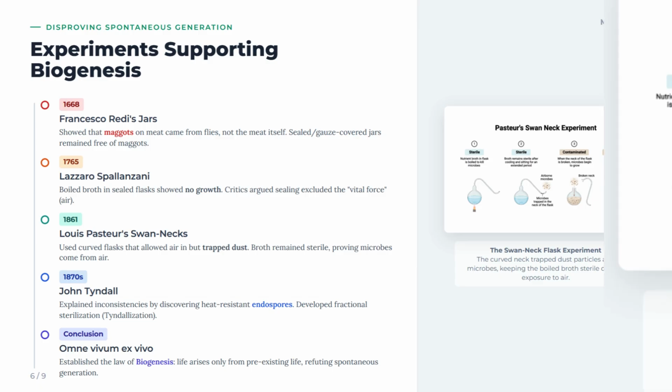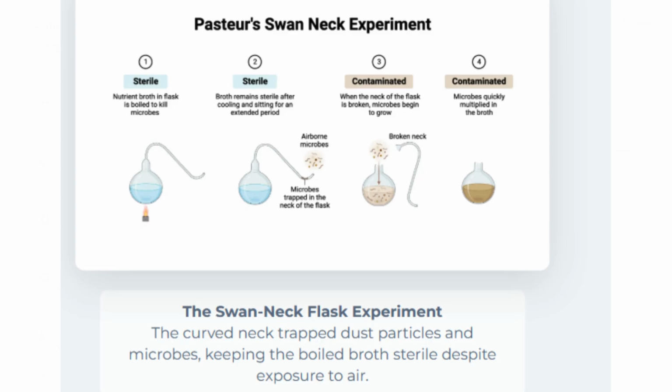Pasteur's swan neck experiment. The image illustrates the setup. A flask with a long curved neck is boiled to sterilize the broth inside. Even with air contact, microbes get trapped in the neck's bend, keeping the broth sterile. Only when the neck is broken do microbes fall in and contaminate it, visually proving that microbes come from outside, not from spontaneous generation in the broth.